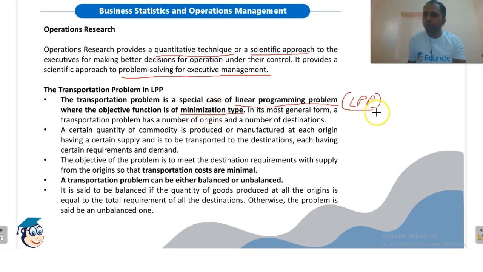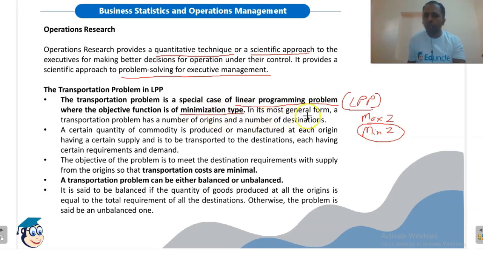In a linear programming problem, we have an objective function. That objective function may be of maximization type, or may be of minimization type. Now, the transportation problem, as it is a special case of the linear programming problem, always has an objective function of minimization type. Remember this, it is important.